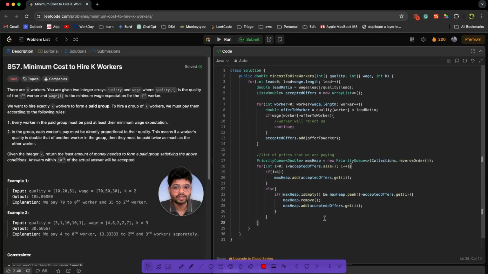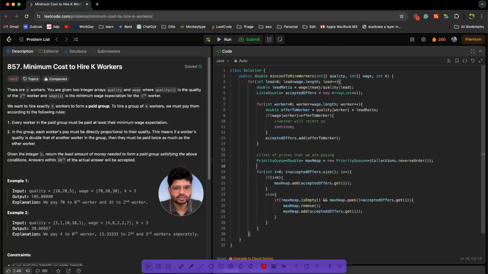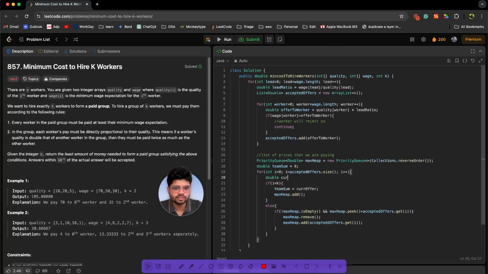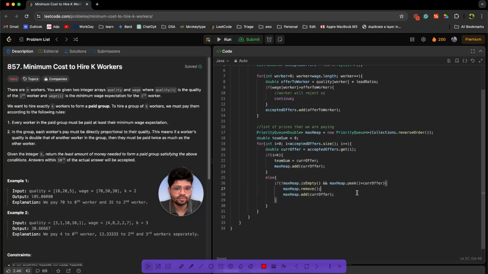Now you can write one more for loop again to calculate the sum, but we won't be doing that. We will just write double team sum equal to 0 and keep on adding over here. We are using this everywhere, so I'll cut this out and replace it with cur offer. Over here also I'll replace. Okay, cool. But if we are removing from the max heap, then we should delete from our team sum as well. So team sum minus max heap dot poll. Then we need to add our new offer as well. So yes, we have done it.